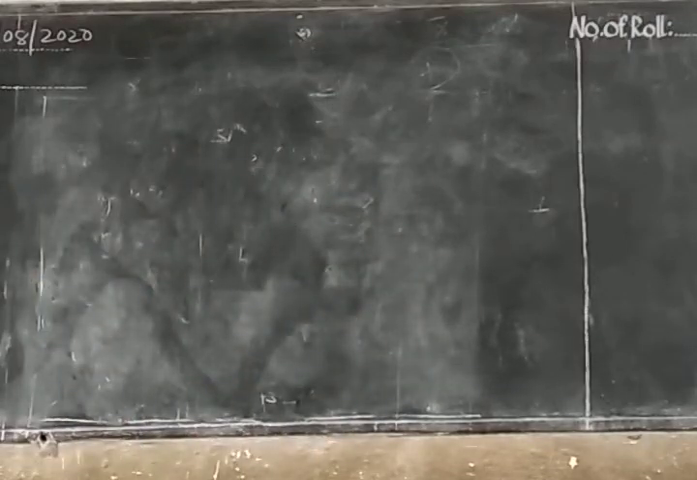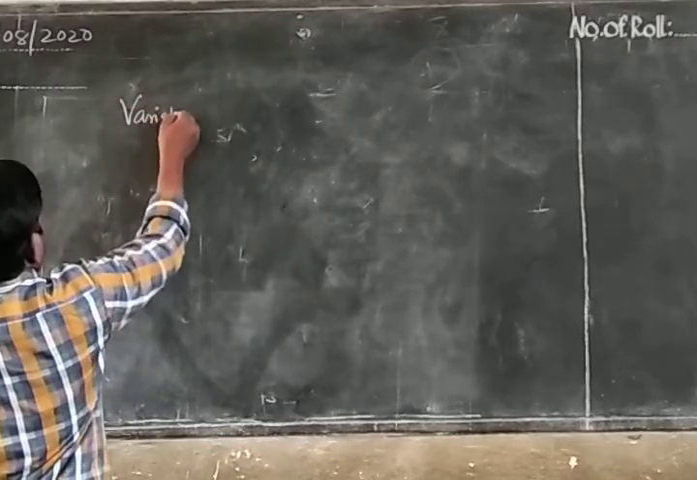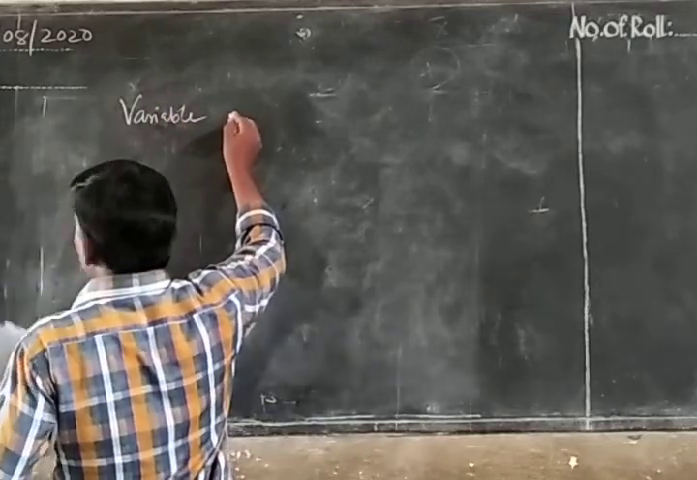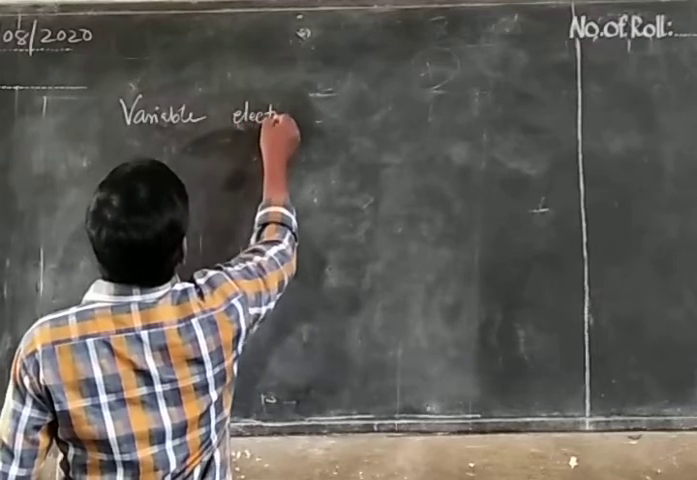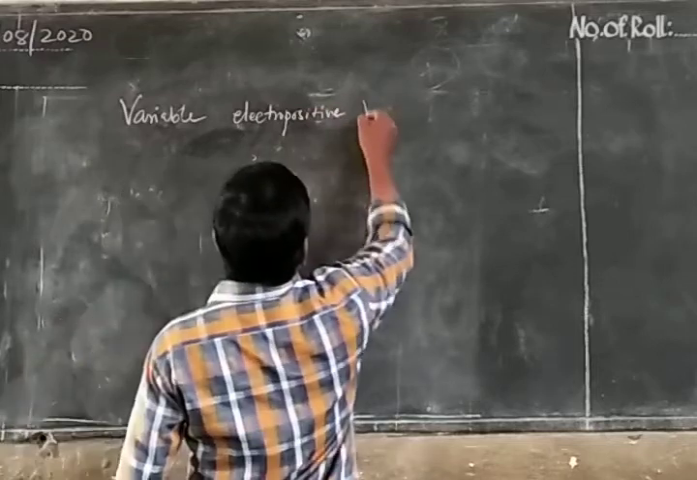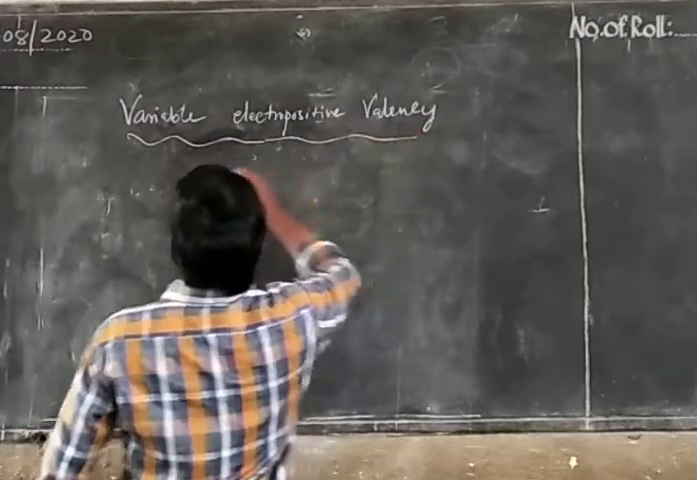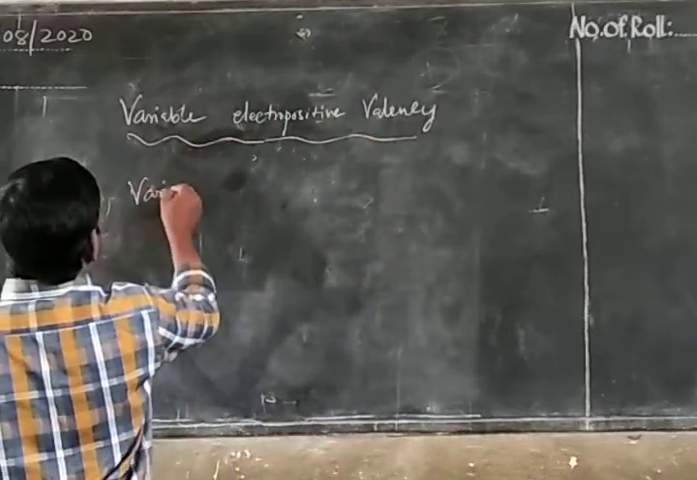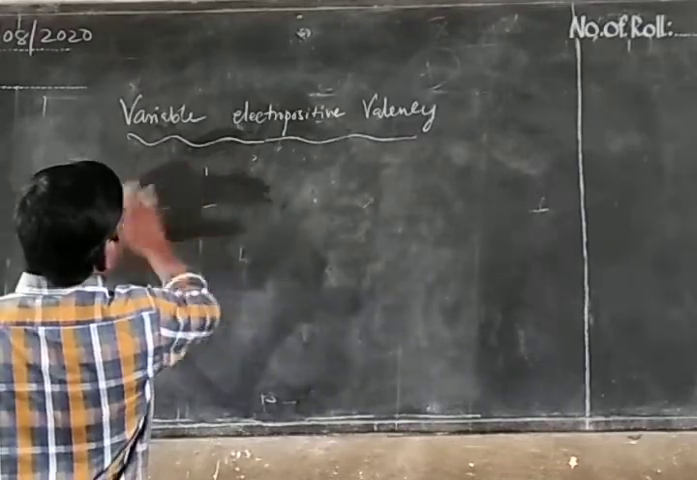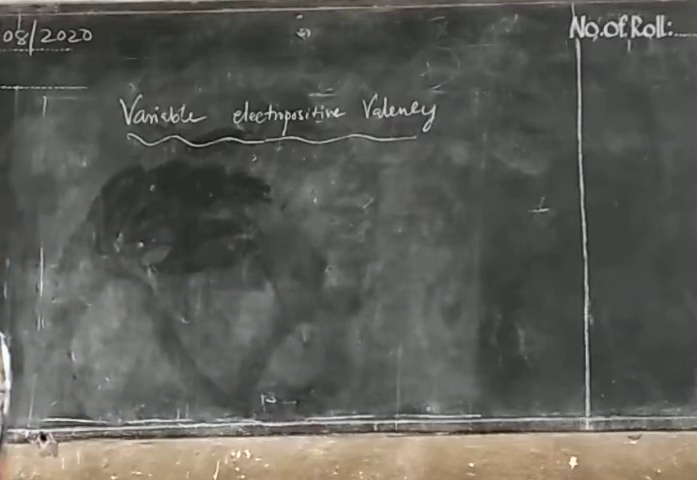Variable electropositive valency. Vary means change. So we have to find that by some experiments.